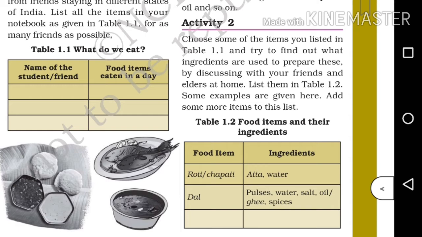So we have to find out the ingredients used to prepare the food and note them in the table. Some of the examples are given. Let's go through it. Roti or chapati, it's made up of atta, water. Dal, which is made up of pulses, water, salt, oil or ghee, spices. So the remaining you have to fill up.